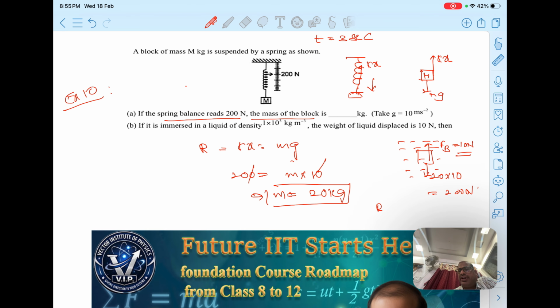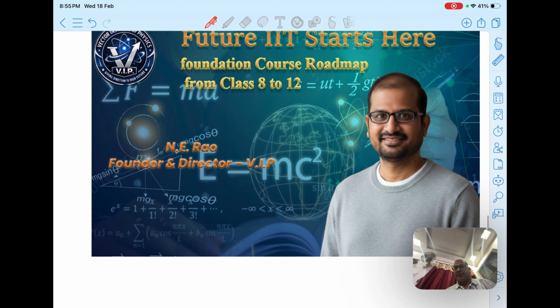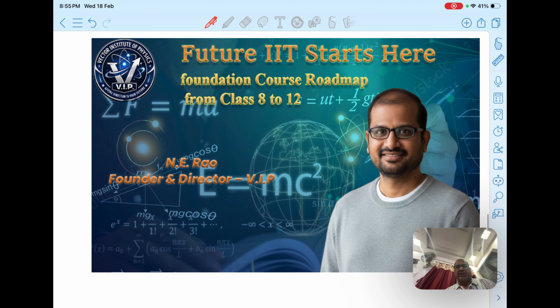So now the new reading R dash will be 200 minus the opposing force of this water, which is 10 newton. So how much is that? That is 190 newton. So it decreases. So a body appears to lose its weight in water. That is called apparent loss in weight. Okay. So this is how we have to attempt the questions. Fine, all of you? Yeah, students. So once again, go to this kind of model questions.